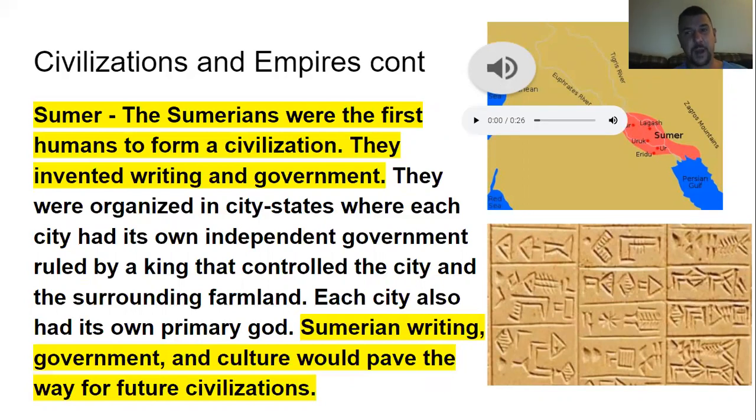And if you've had my class before, we talked about Greece. And Greece had what were called city-states. We'll get into that more in detail, but right now we're just touching on it as an overview.